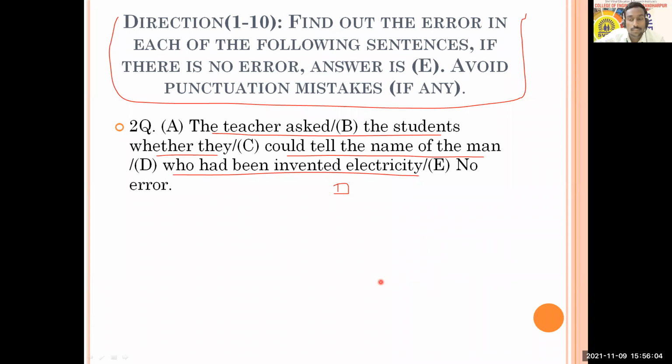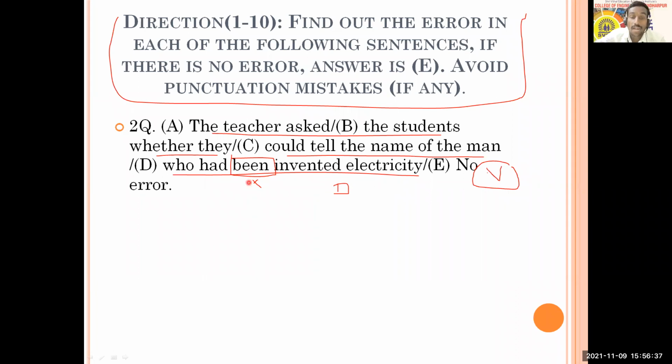Okay, so Prithviraj and Nikita, they're right here. We are talking about voice. Remember, you should only think of voice here. Don't think of any other points. Yes, Yash, Nikita, and Prithviraj explained it rightly that here it should be who had invented electricity. Here we are not expecting passive voice with this been. So what has to be removed here? That been has to be removed, and it should be who had invented electricity. That makes it correct.